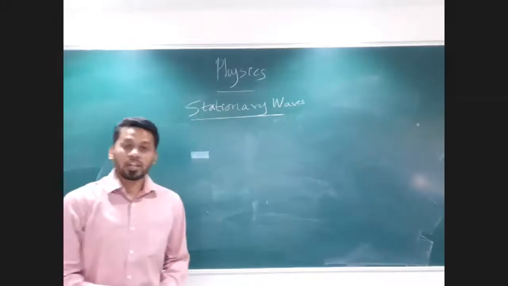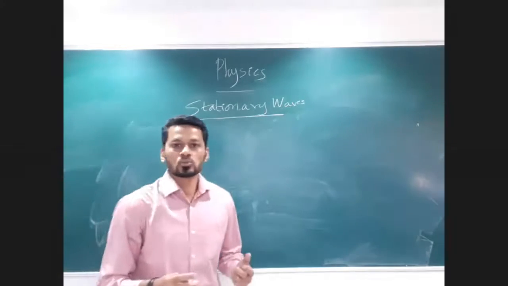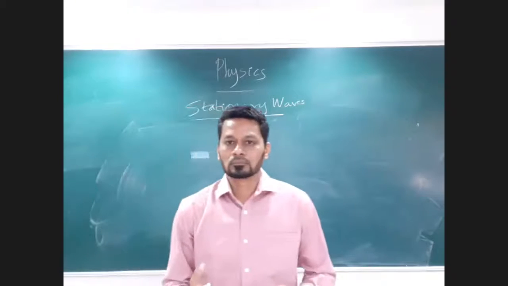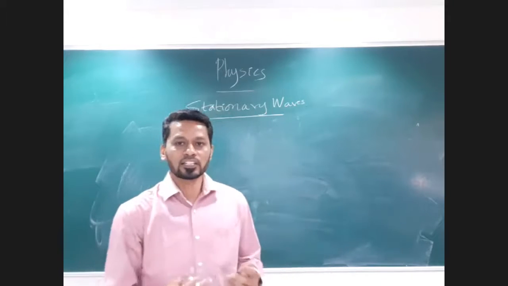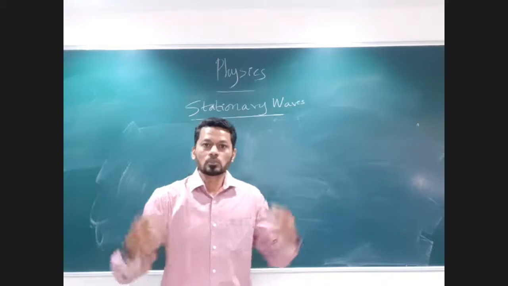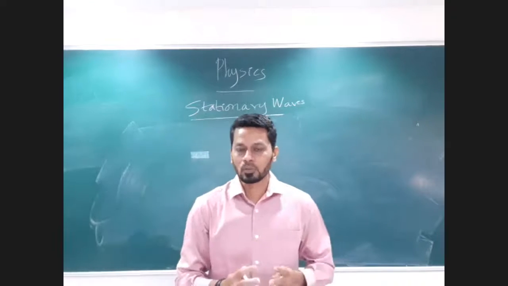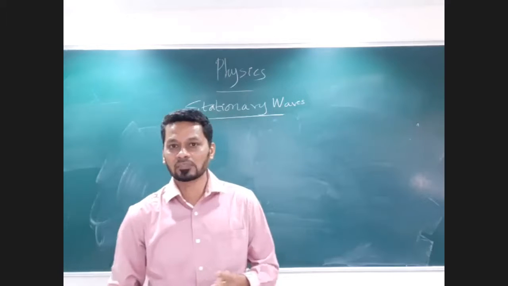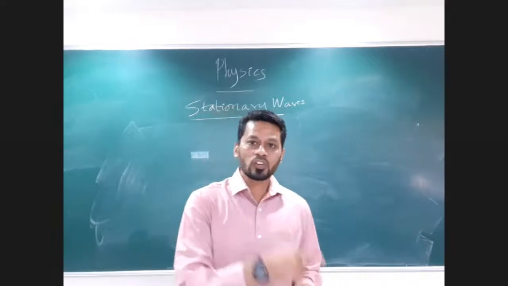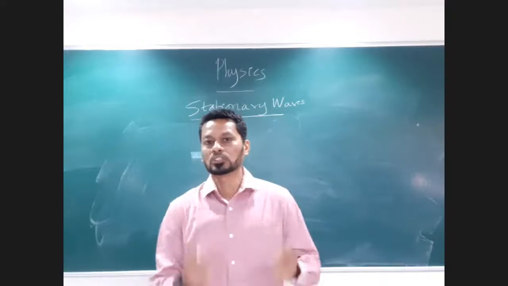So what happens when two such waves, the incident and the reflected waves, superpose each other? We get standing waves. But the condition to get standing waves is that these two waves should travel in the opposite direction of each other.